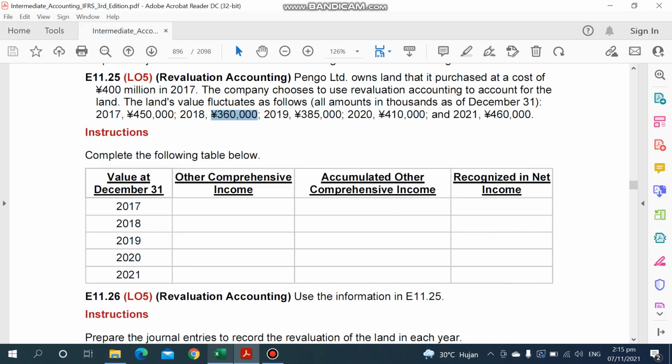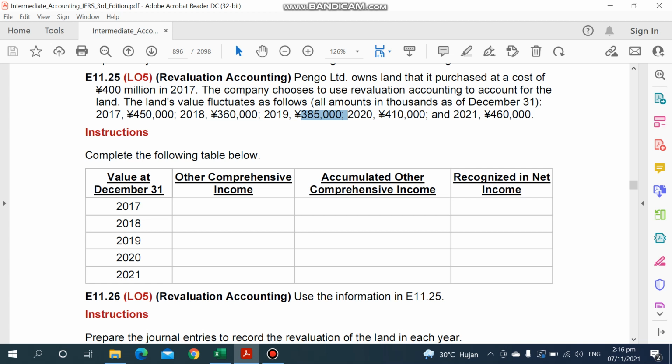And then for 2019, it is increased to 385,000. So from 360 to 385, an increase of 25,000. Remember, for impairment, we can recover the impairment loss that we have recognized before.